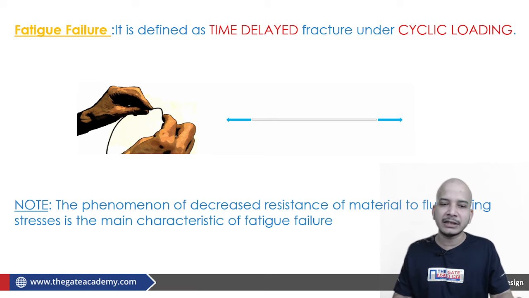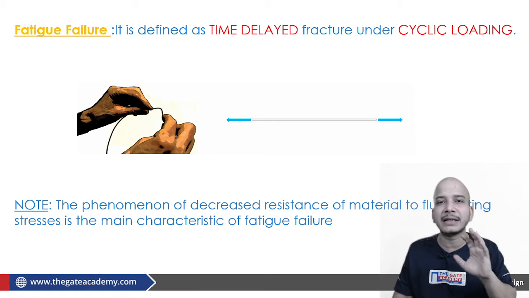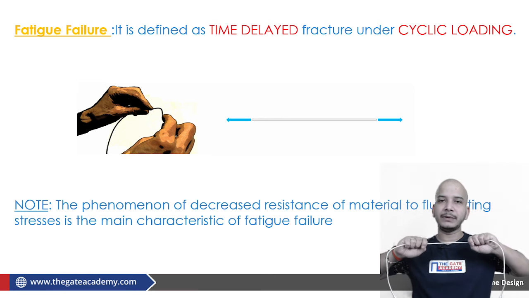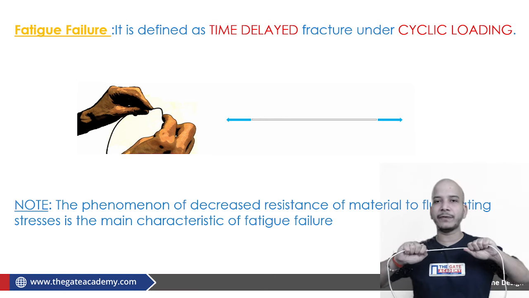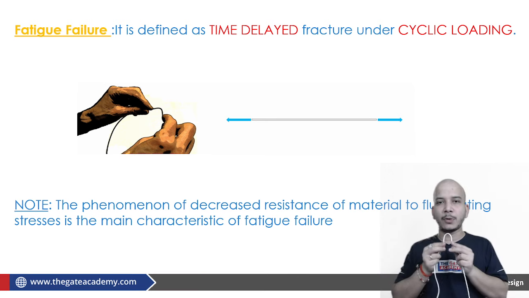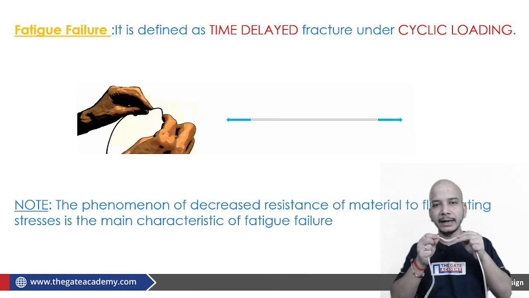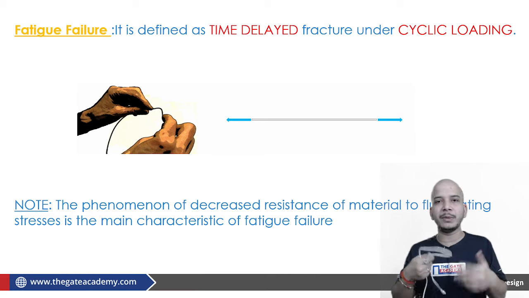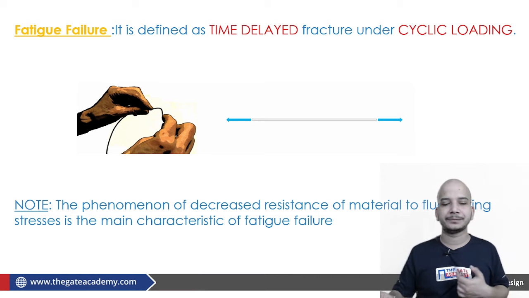Right now we are just defining it: fatigue failure is defined as a time delayed failure. Of course we know that as far as static loading is concerned, if this P exceeds the value of SYT, the material will fail, or SUT, the material will fail. But here, corresponding to this loading, we have to apply it for some time. We have to see that some number of cycles have to be performed before the failure.